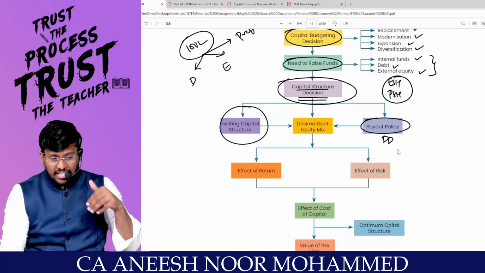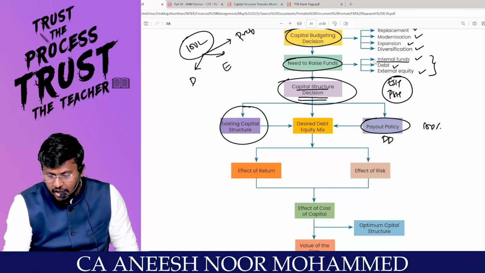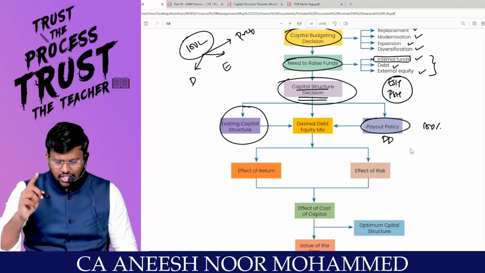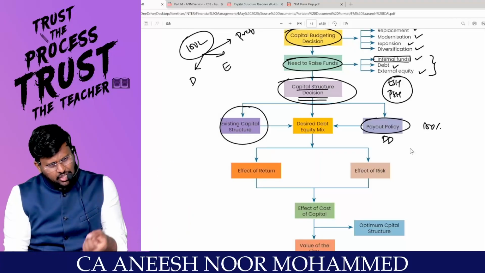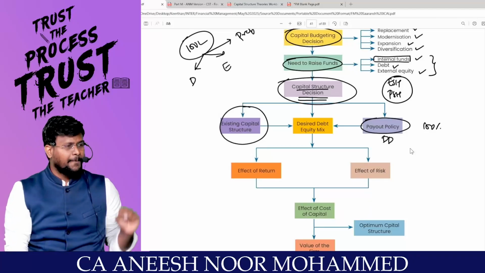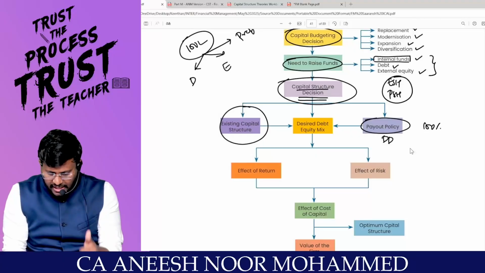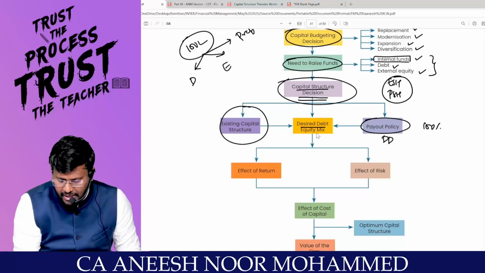Payout policy. Because if I am having 100% payout policy, there is no internal fund at all, because there will be zero retained earnings, right? That means to do the project, I won't have internal funds at all. So my payout policy is also one of the factors which will determine the capital structure decision. Alright, sir? So my existing capital structure will decide, and my payout policy will decide. Based on that, I will make the desired debt equity mix.